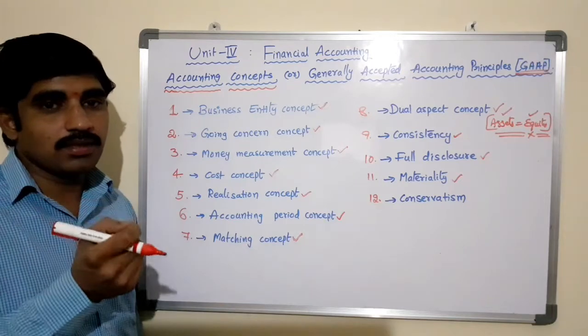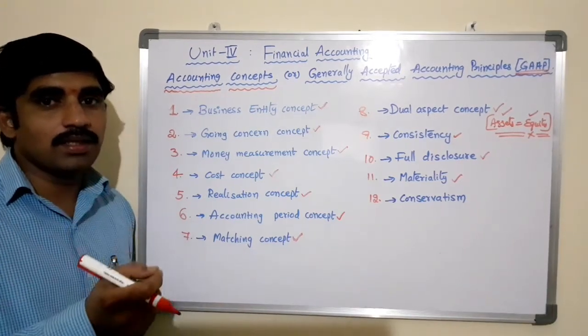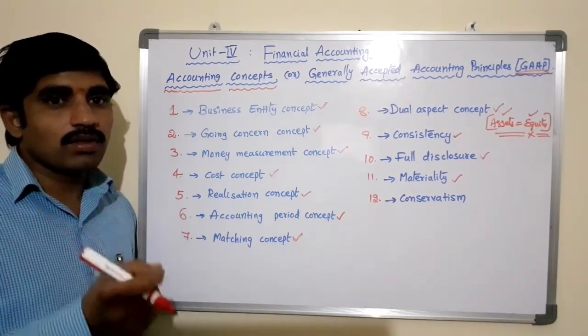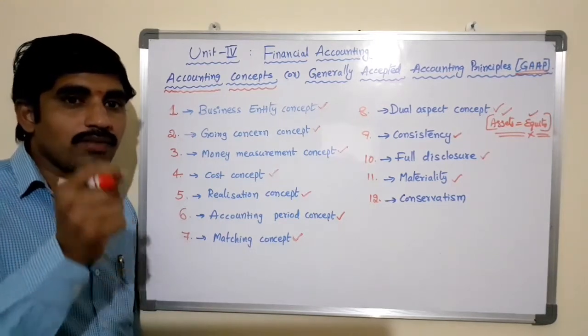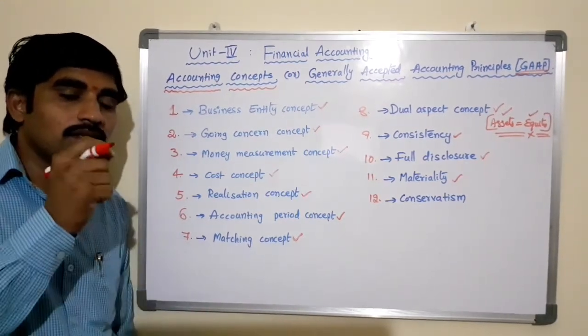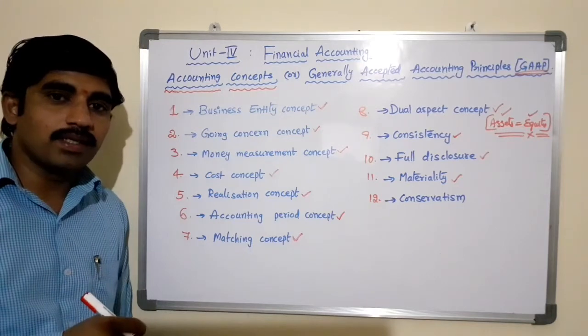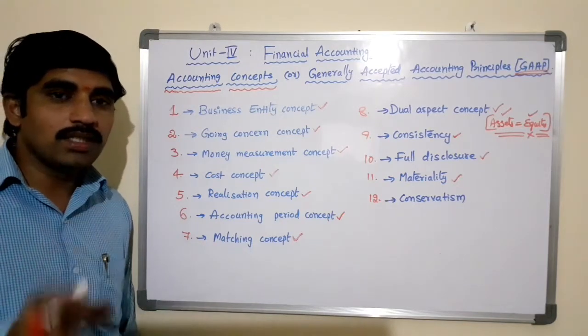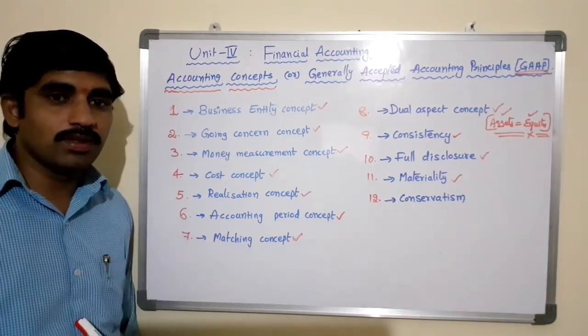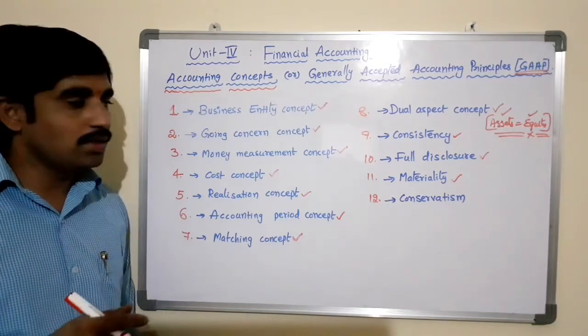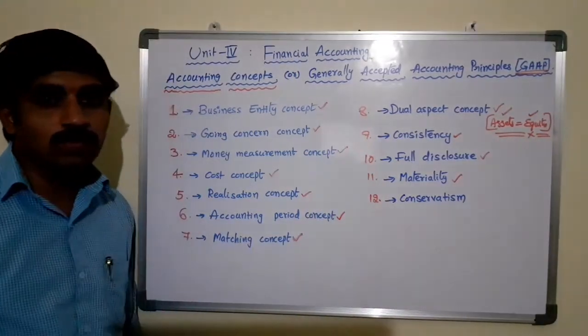The essence, the importance of the materiality principle is to record only such items which have a significant effect on the business of the enterprise. If there is no significant effect on the economic position of the business, you may drop it. That is against full disclosure.